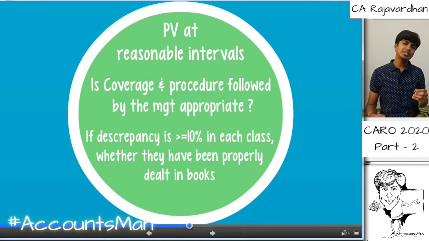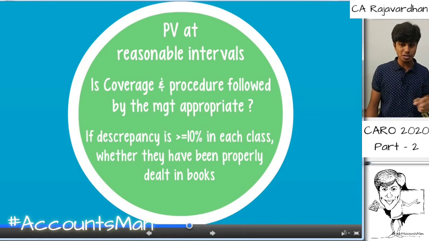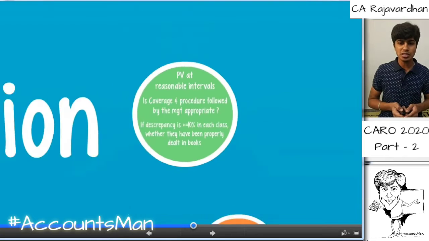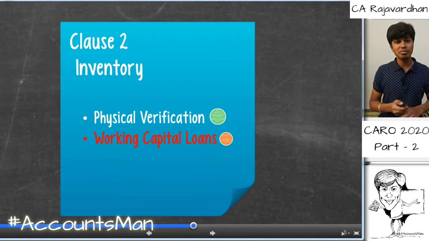And if the discrepancy that has arisen is greater than or equal to 10%, the same thing that we discussed in fixed assets or clause 1, PPE and intangible assets, applies. We need to disclose it class wise. Yes, each class of inventory has to be disclosed separately. Next, an amazing one, working capital loans.